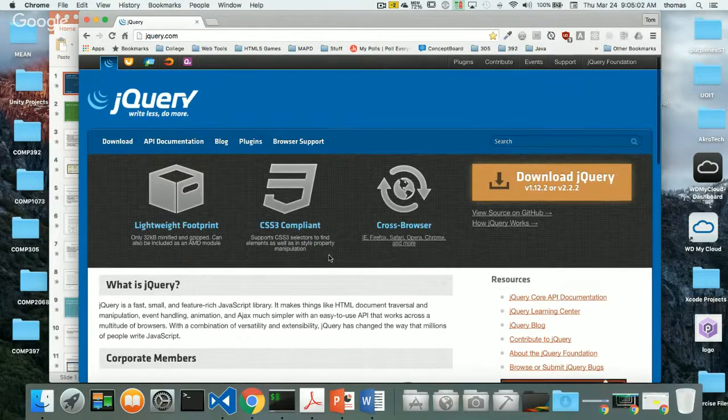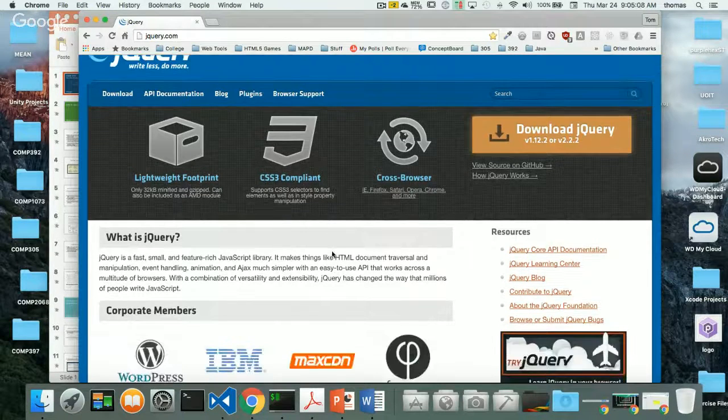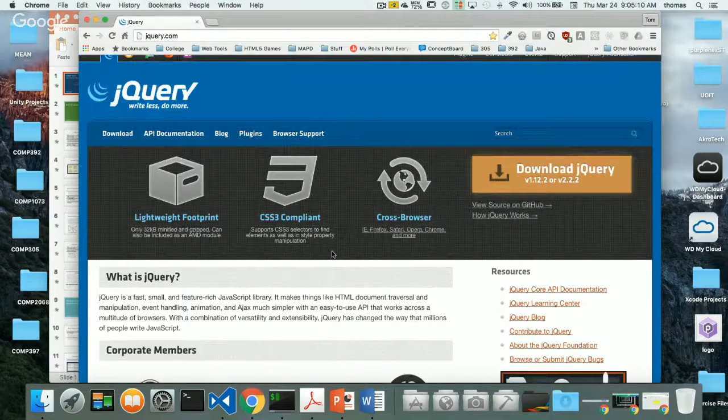jQuery, I would say, is one of the most popular APIs for the web that's out there right now. I would say probably the most popular one. A lot of stuff is based off of jQuery. jQuery is very used, and the reason why is it's very well documented.